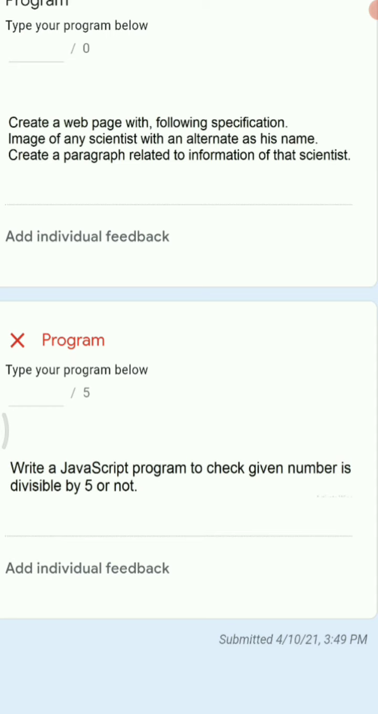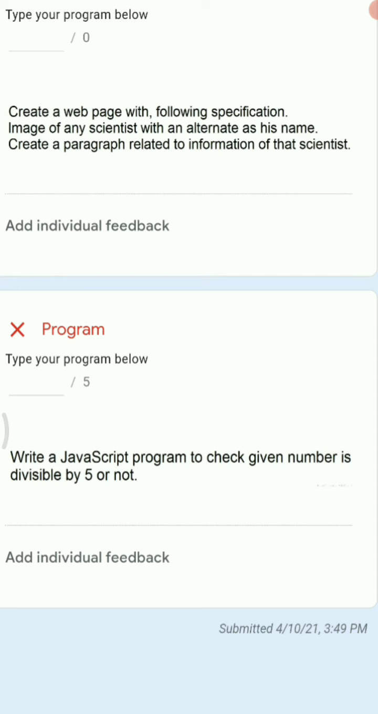Then we have the next program, a JavaScript program, to check whether the given number is divisible by 5 or not. Here you are going to take a number from the user and then put a condition, that is an if condition. If the number modulus 5 is equal to 0, then and only then the number is divisible by 5. Just write document.write the number is divisible by 5, else the number is not divisible by 5. This is how you're going to apply the logic to your program.